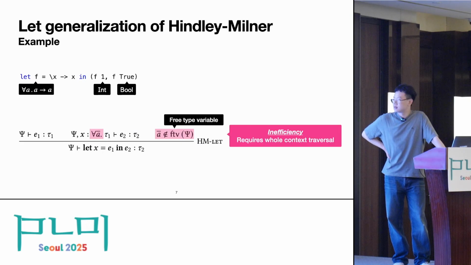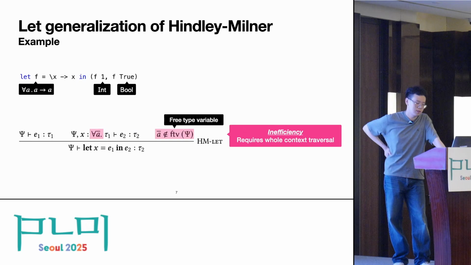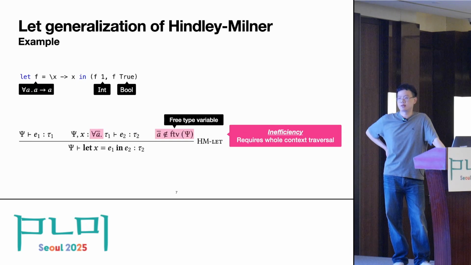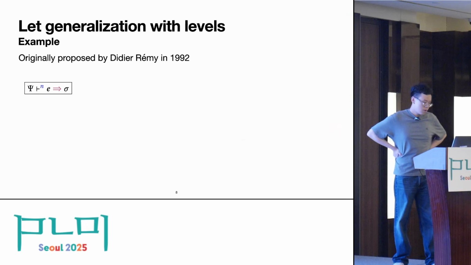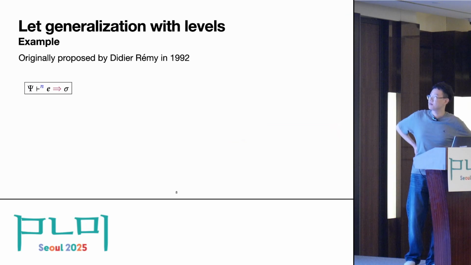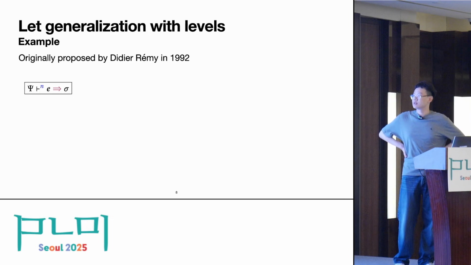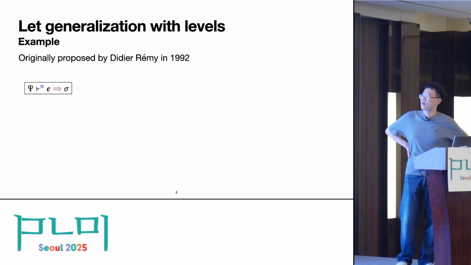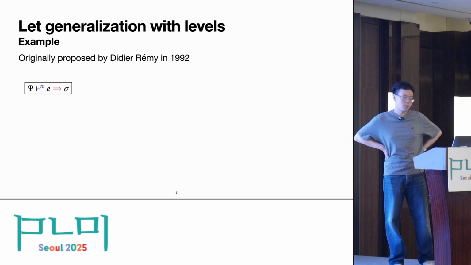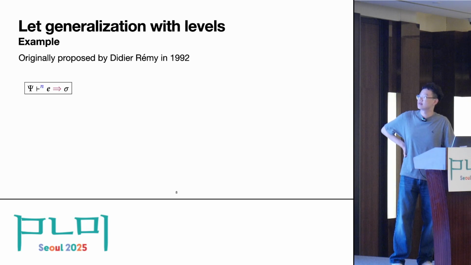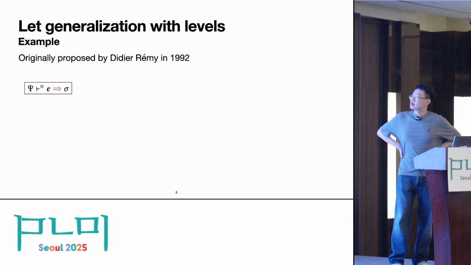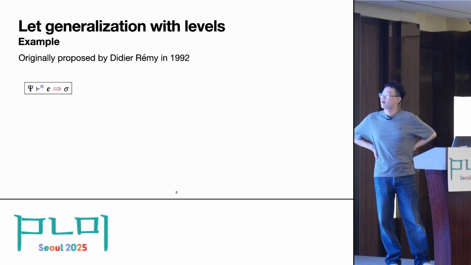But in practice, it also causes significant inefficiency, because we have to traverse the whole typing context to compute all free type variables in it. So let's see an example of let generalization with levels. The idea was originally proposed by Didier Rémy in 1992. So here we have a typing judgment form.